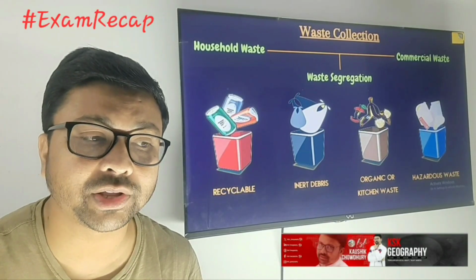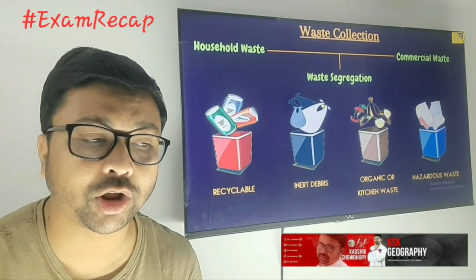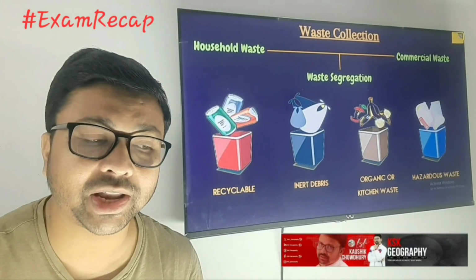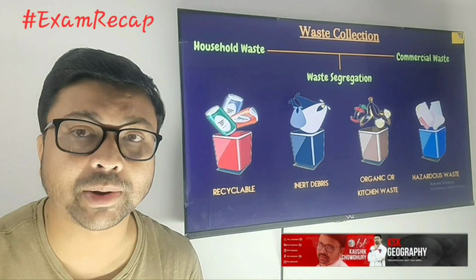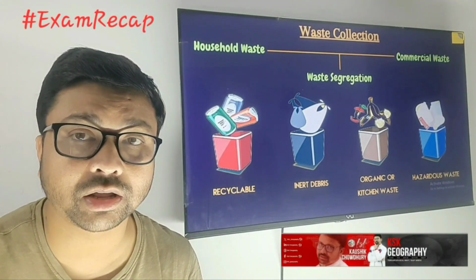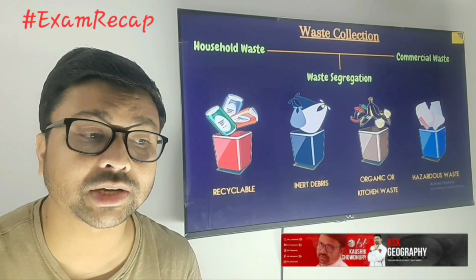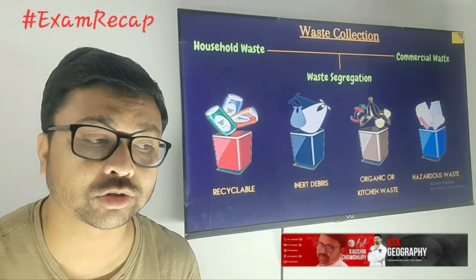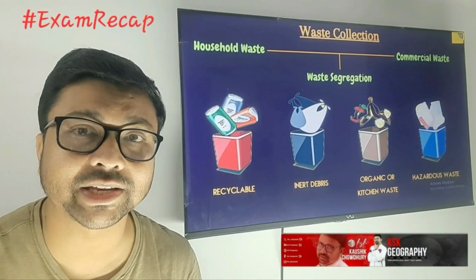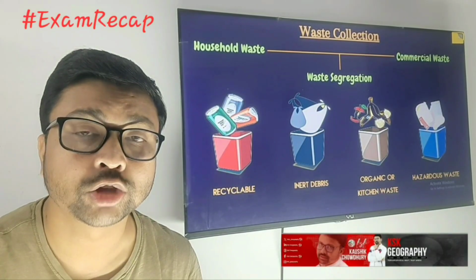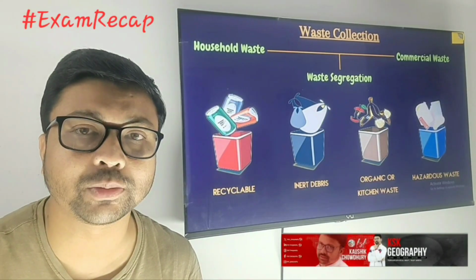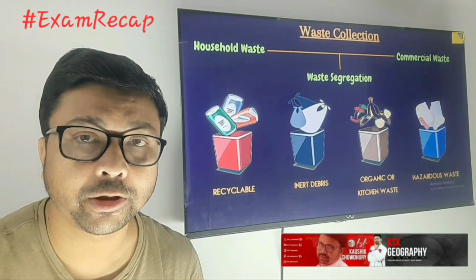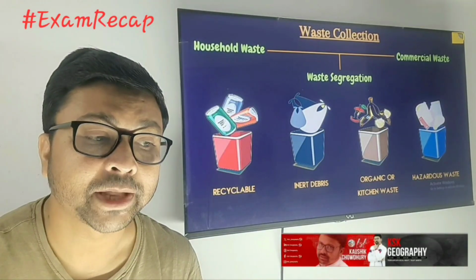So we are getting different types of waste materials. Some are biodegradable, some are non-biodegradable, some are metallic, some are non-metallic, some are medicinal or medical waste. So those are the different types of waste materials. So what can you do? We can segregate it. If we segregate it at the beginning, it will be easy for us to get rid of those things easily.